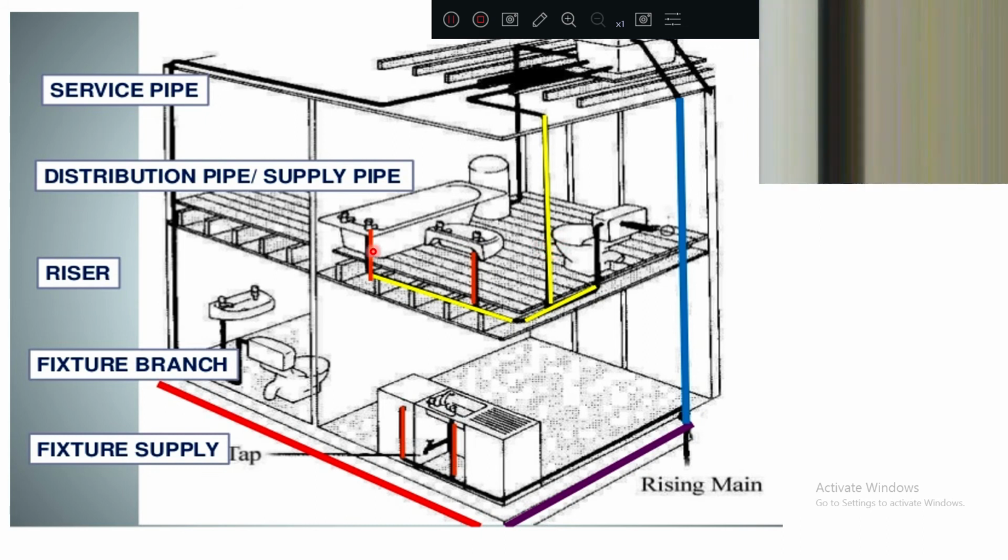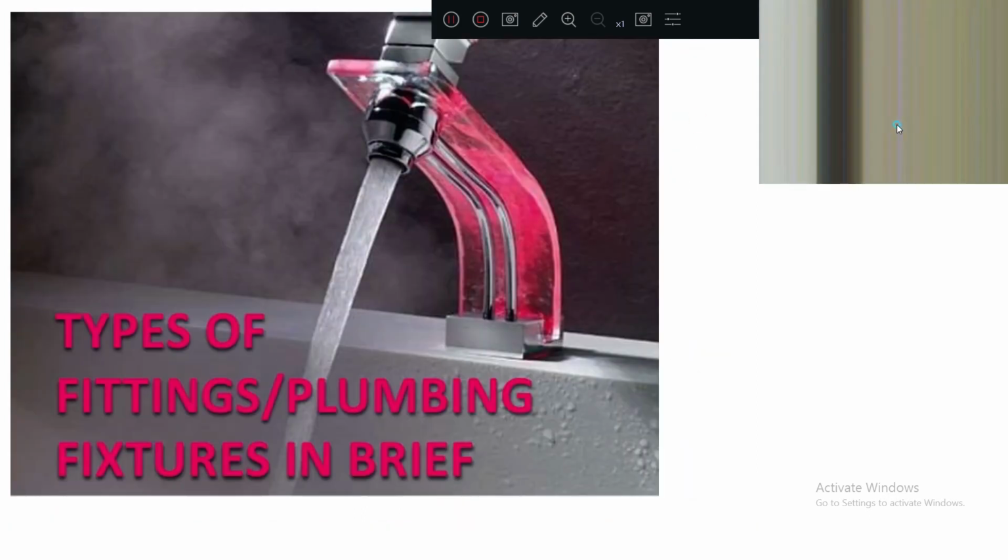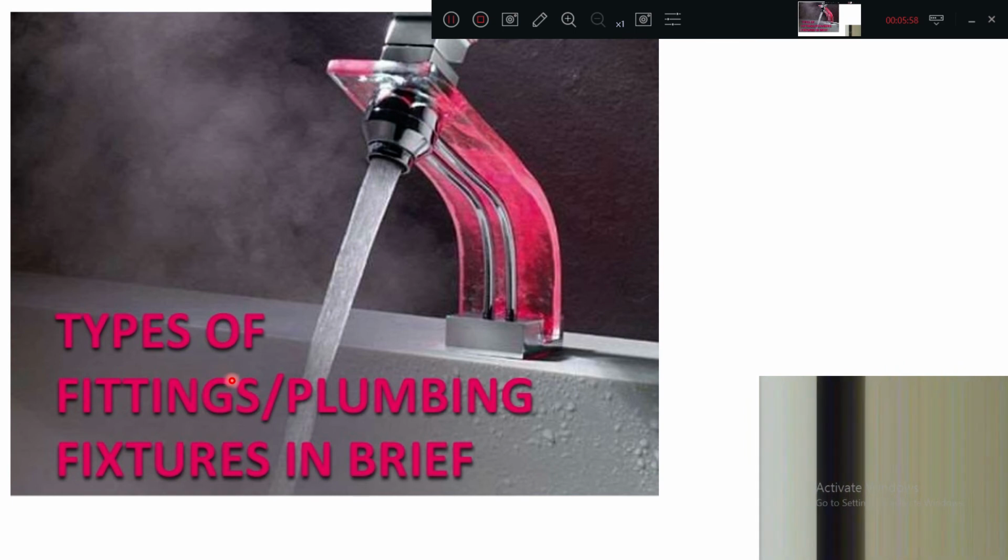This orange is the fixture supply. Fixture branch, fixture supply. Now service pipe is the black color. Service pipe is generally black color, commonly understood. Now we will see types of fittings and plumbing fixtures in brief. These are only diagrammatic representations.